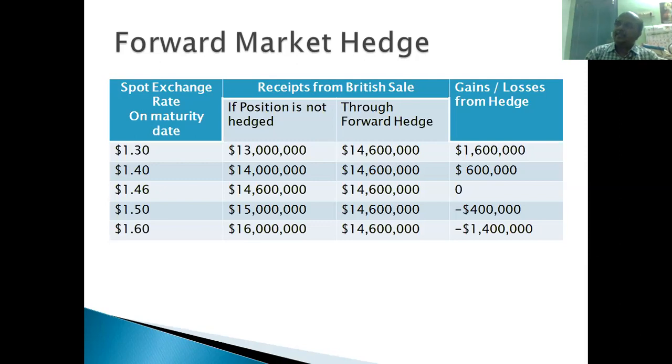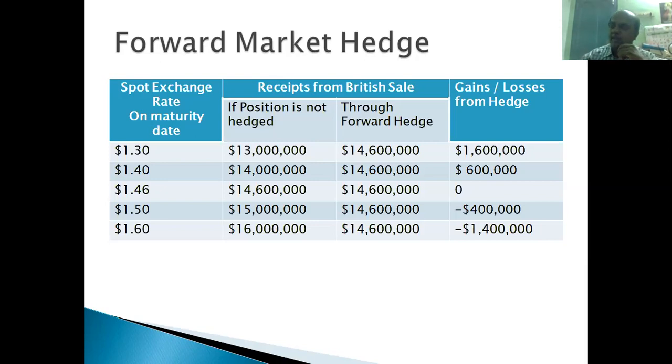Suppose the situation is, as per Bank of America's prediction, the spot market exchange rate has become $1.50 per pound. So what happens in the spot market? If the forward contract is not made, they will be getting $15 million. Whereas because of this forward market, they get $14.6 million. So what is the difference? Minus 0.4 million. That is a loss for them because of this forward market contract. The spot market rate is more now; the exchange rate is favorable to Boeing Corporation.